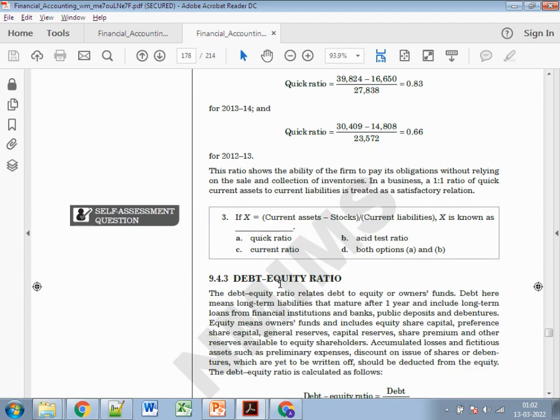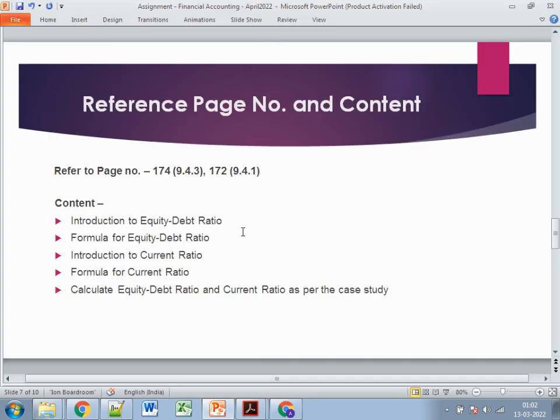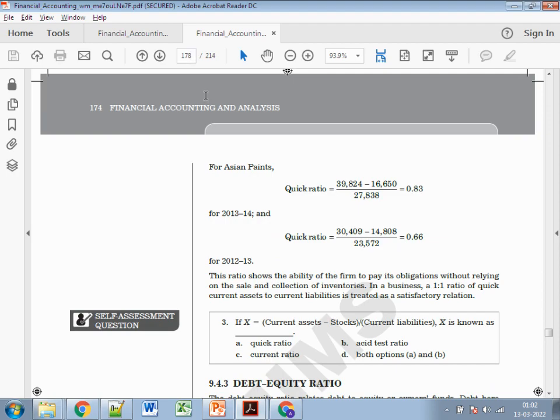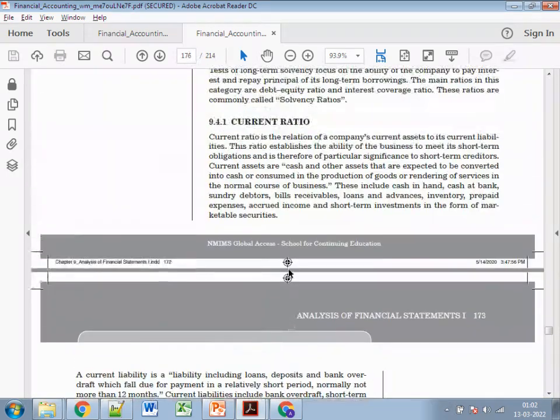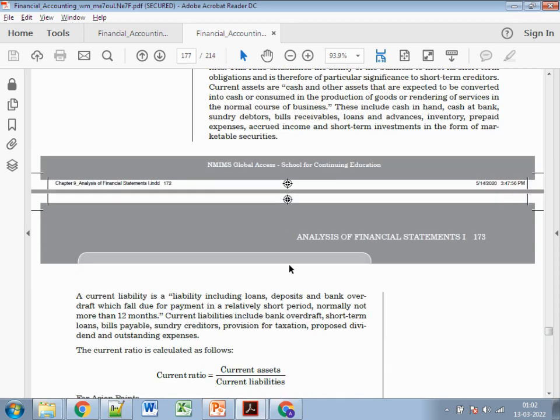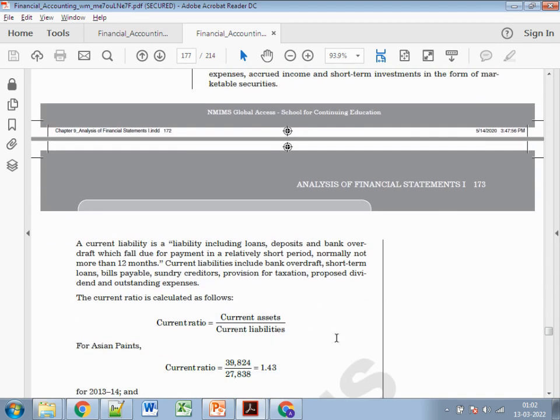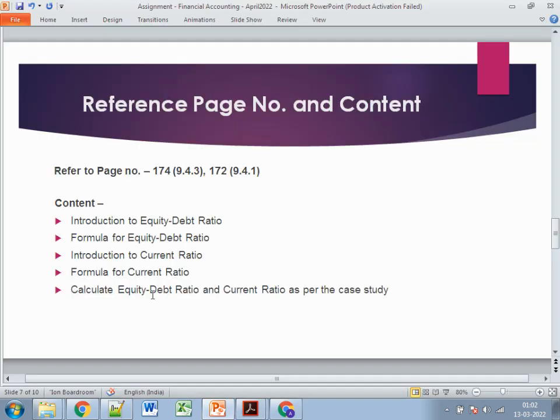After that you just need to explain the current ratio. So going to page number 172, it's the current ratio. As the name suggests, it comes around the current assets and the current liabilities. It's a ratio of assets divided by liabilities, both should be current, and the formula for this is current assets divided by current liabilities.